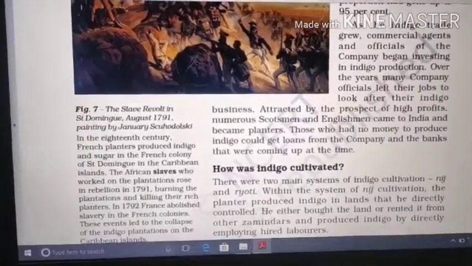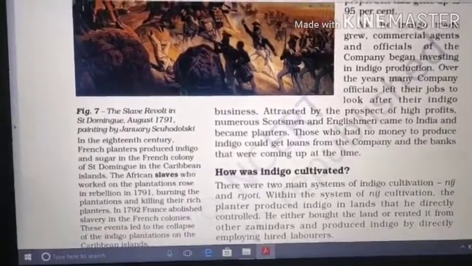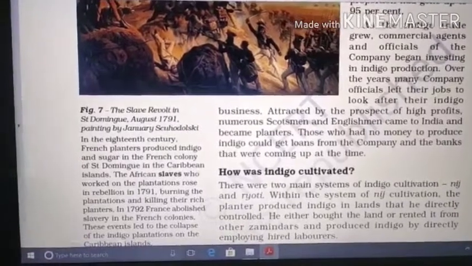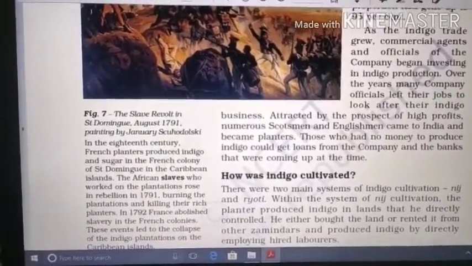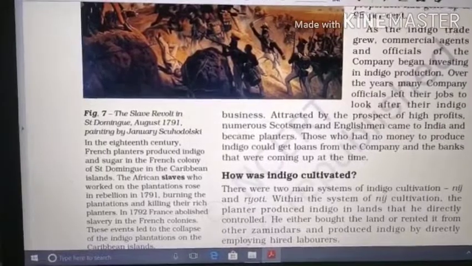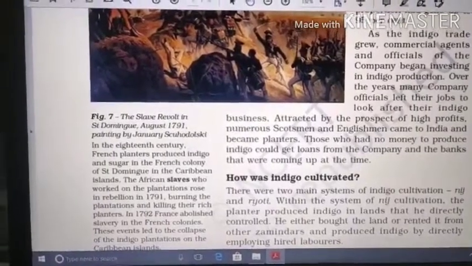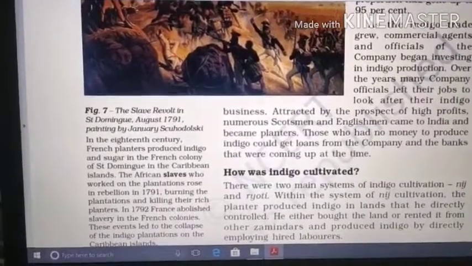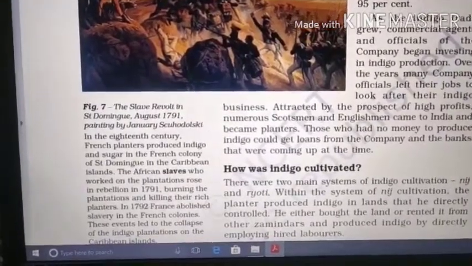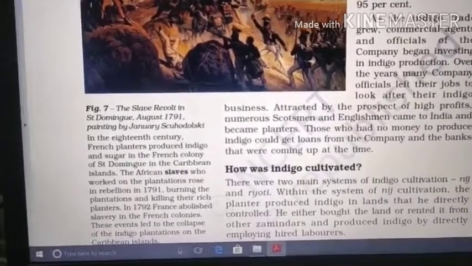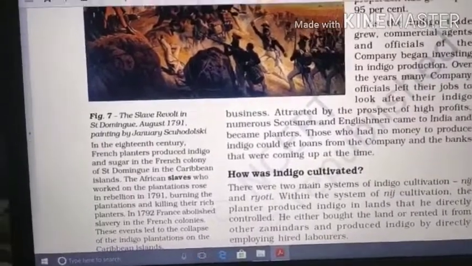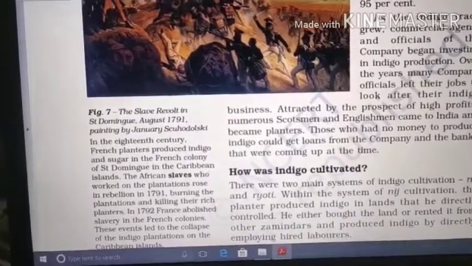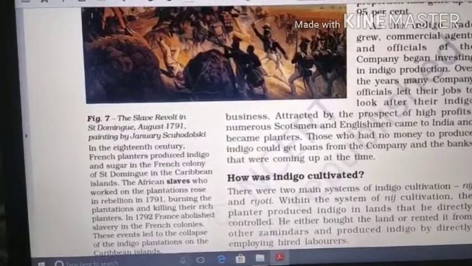Now, the next topic is how indigo was cultivated. Indigo was cultivated under two systems. What were these two systems? The first was the nij and the second was the ryati. Now, in the nij system, what was there? In this system, the planter produced indigo on the land which was under his own control. Either he was the owner or he had rented it for indigo cultivation.